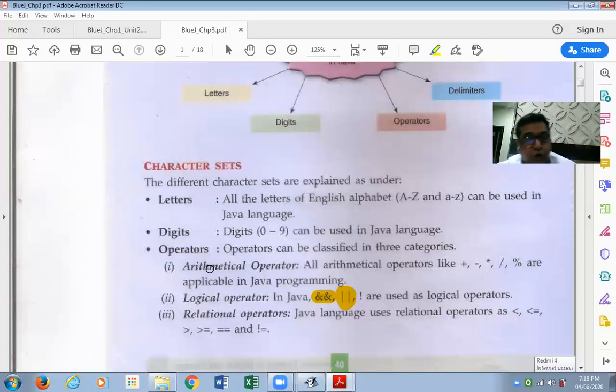At the moment, your curiosity about arithmetic operators could be normal because we're going to do them soon. But logical and relational operators would be done a bit further along. So don't worry about them now at all. I repeat, special characters from your keyboard like plus, minus, star, asterisk symbol, are arithmetic operators. The ampersand symbol is a logical operator. Symbols like less than or equal to, greater than or equal to, etc. are relational operators.